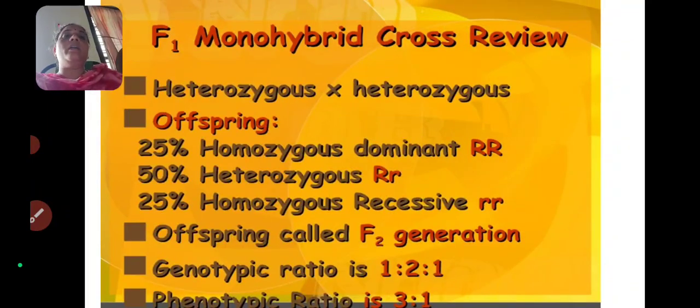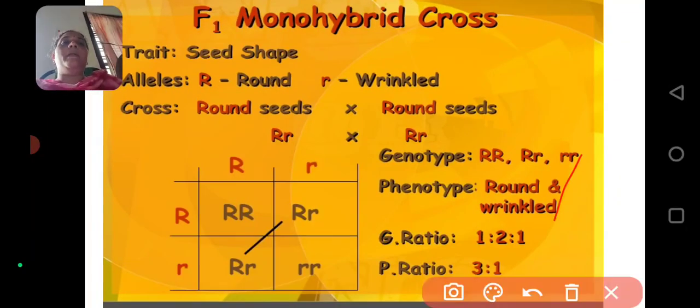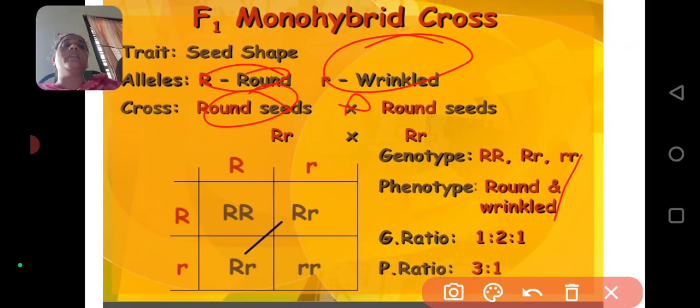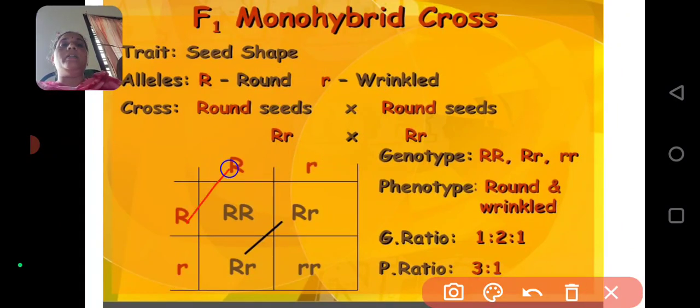So capital R is round and small r is wrinkled. Round seeds are crossed with round seeds. So here you have to take capital R, small r on the left side of the Punnett board, and capital R, small r on the top of the Punnett board, and draw the Punnett board like this: capital R,